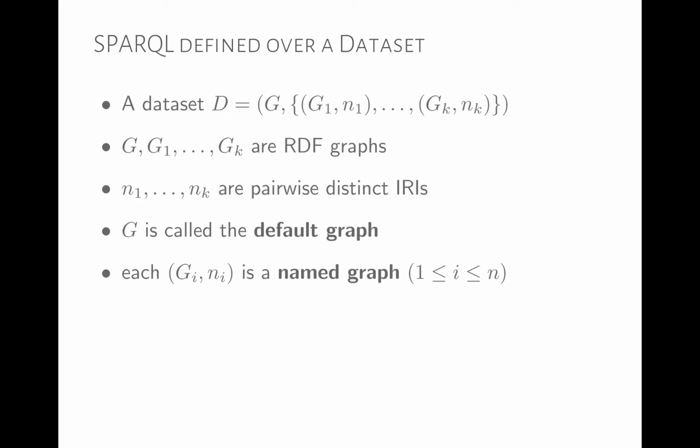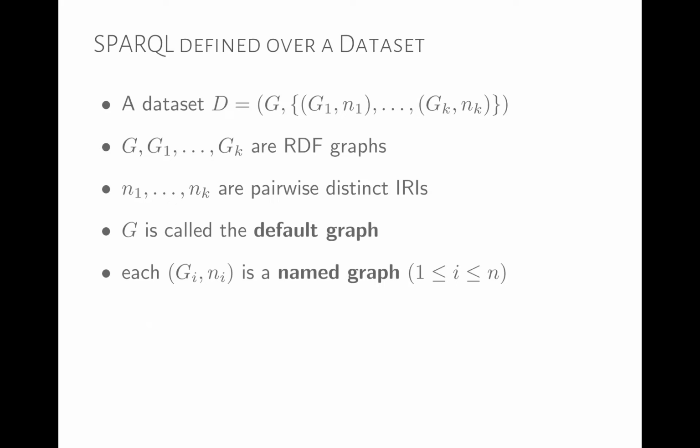So G, G1, up to GK, all of these Gs here are RDF graphs. And then N1 to NK, the names of the graphs, are just IRIs. And they're supposedly pairwise distinct. We can't use the same name for two different graphs. So that's what this means.